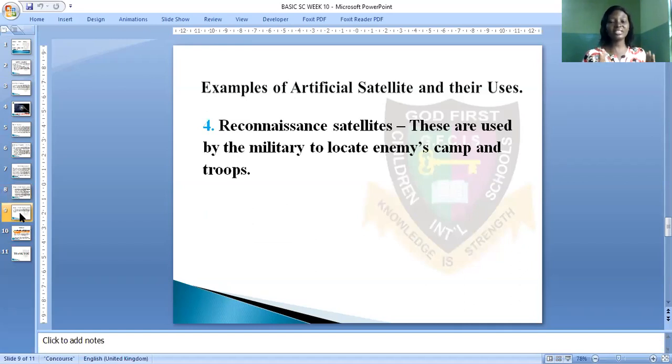reconnaissance satellites. These are used by the military to locate enemy camps and troops. We have discussed that in the reasons for launching satellites into space. Reconnaissance satellites are used by the military. So the military will use satellites to locate where their enemy is, the country they want to fight against, or rather when they are looking for a criminal. So where this criminal is hiding, the camp, the criminal, and the troops, reconnaissance satellites can be used for this purpose. So we've discussed the examples of artificial satellites.